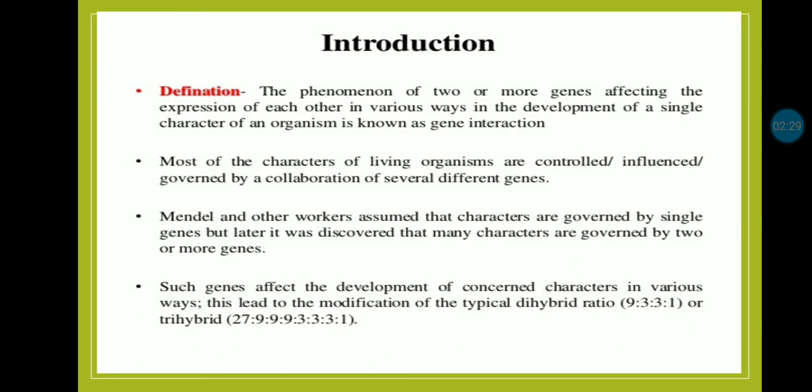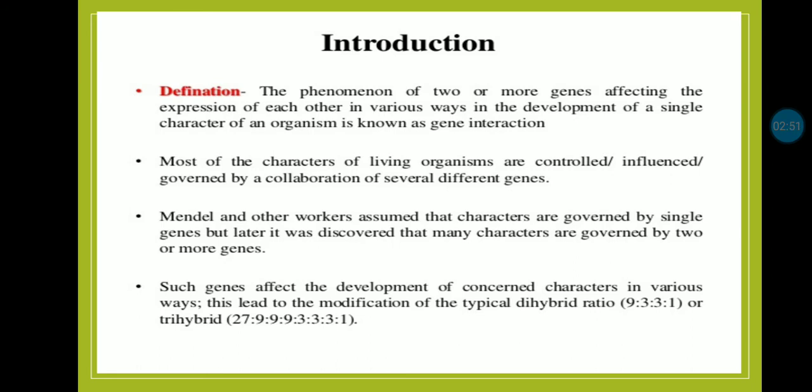Means few characters are carried to the next generation with the help of lots of genes. Hence, Mendel's assumption of one gene pair for one character fails.